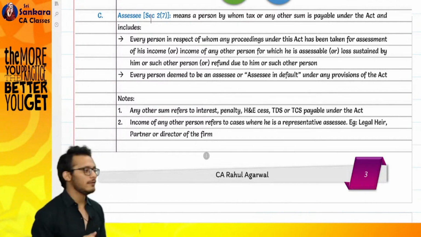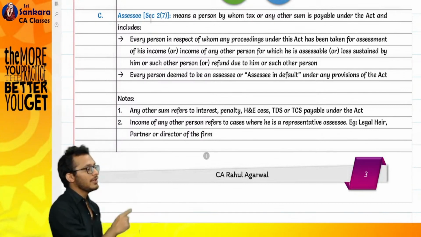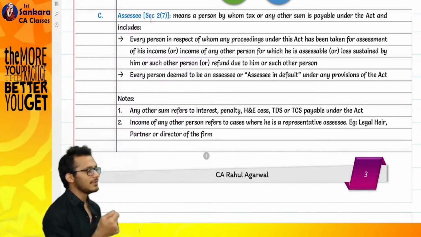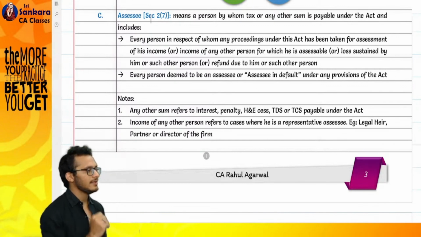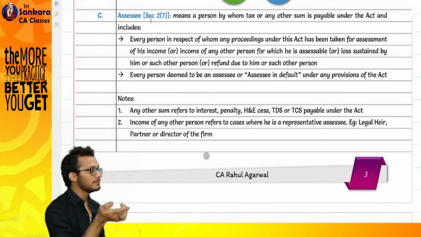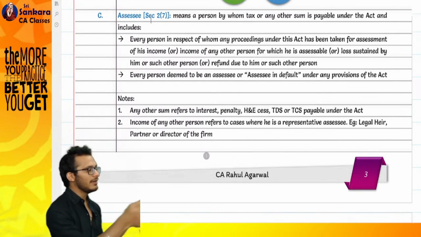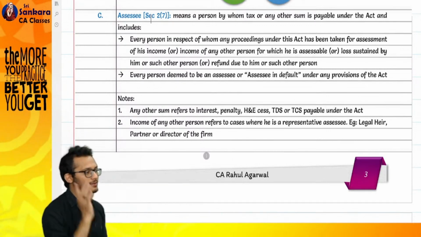Called as assessing officer. Today you are an assessee. Your verification is done by an assessing officer. So what happened is, in income tax we created a new word called assessee. The assessing officer came and said, boss, I am going to assess you. So I asked him, sir, in which scenarios will I become your assessee? Tell me, what are the scenarios where you can check my taxes?